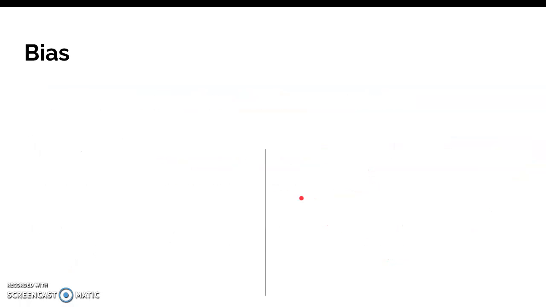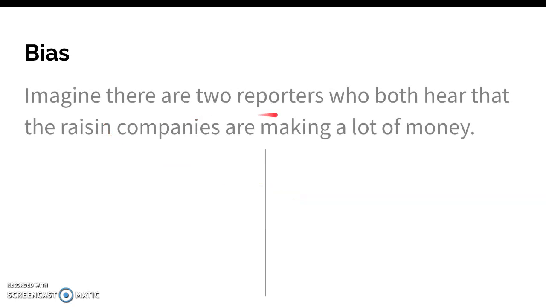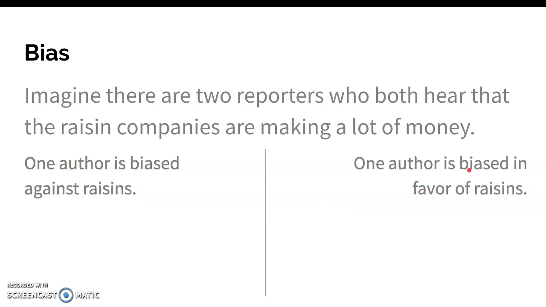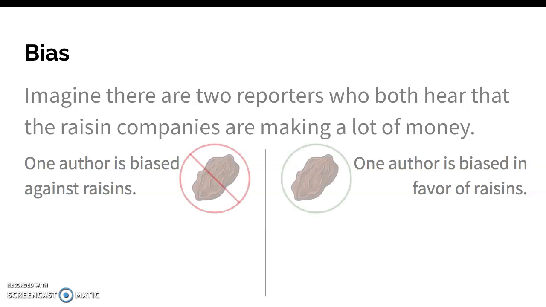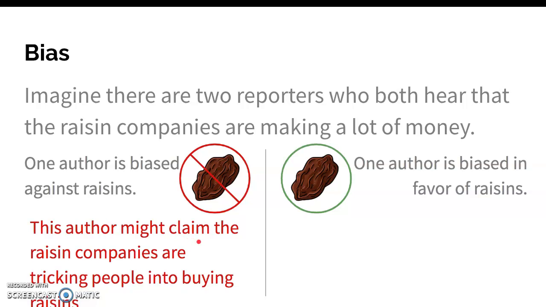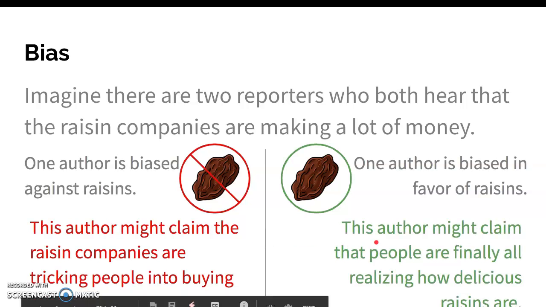Mr. Simic. All right. Imagine there are two reporters who both hear that the raisin companies are making a lot of money. One reporter is biased against raisins. One author is biased in favor of raisins. Tell me which author likes raisins. Okay, the author on the right likes raisins. The author is biased in favor of raisins. Okay, so the author on the left, who's not a fan, might claim that the raisin companies are tricking people into buying raisins. Okay. The author on the right might claim that people are finally all realizing how delicious raisins are.